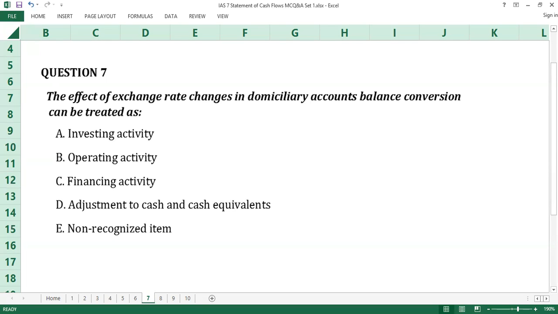Question number 7. The effect of exchange rate changes in domiciliary accounts balance conversion can be treated as dash. A, investing activity. B, operating activity. C, financing activity. D, adjustment to cash and cash equivalents. E, non-recognized item.